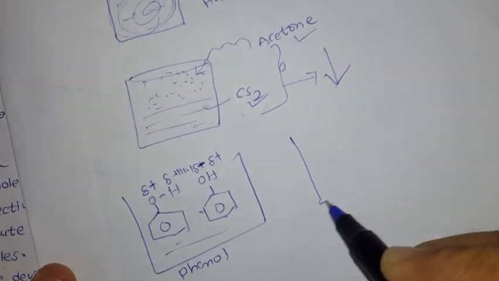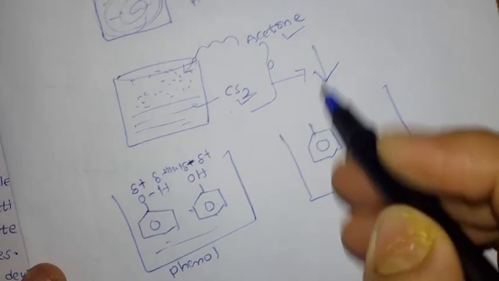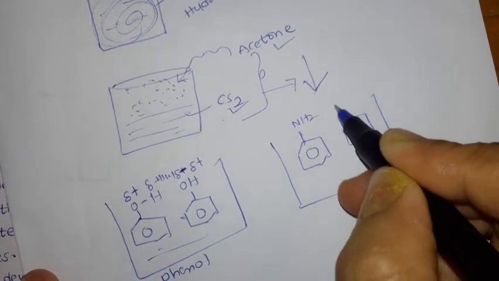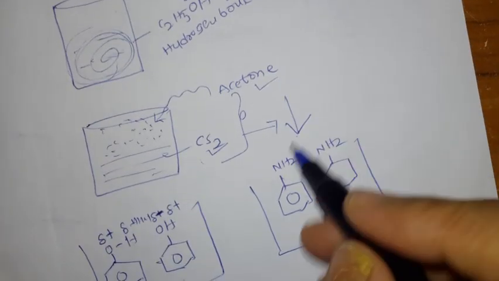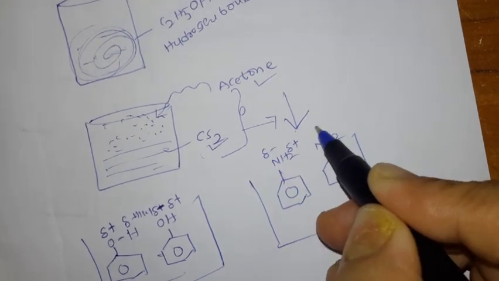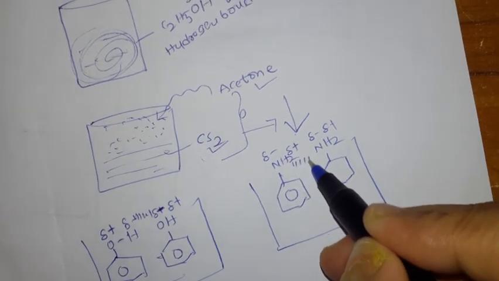Now the aniline. This is the structure of aniline, NH2, and this is another molecule I am taking for the sake of understanding hydrogen bonding only. Here the hydrogen is partial positive and this is negative, so there is a hydrogen bond between these two.